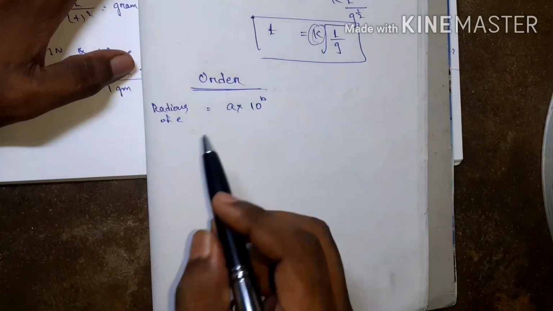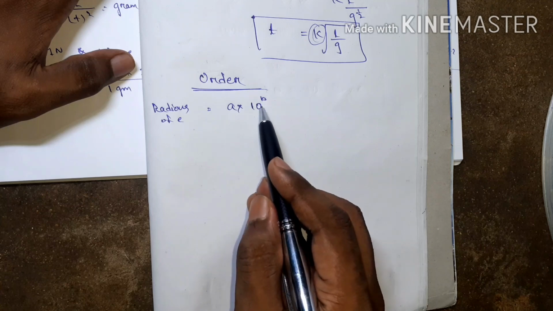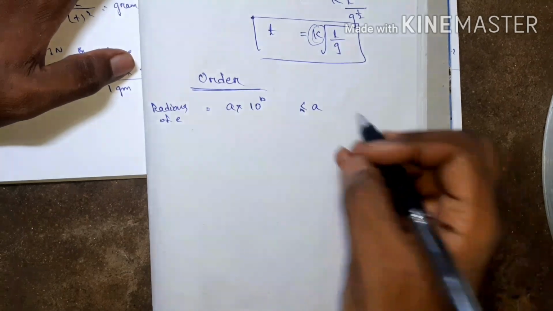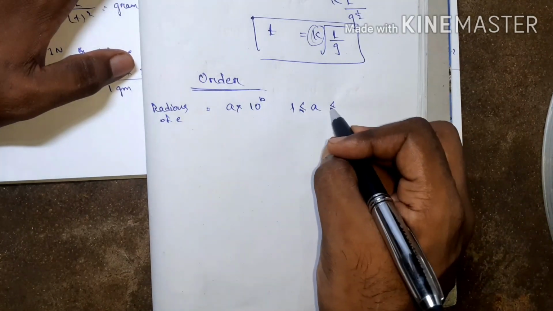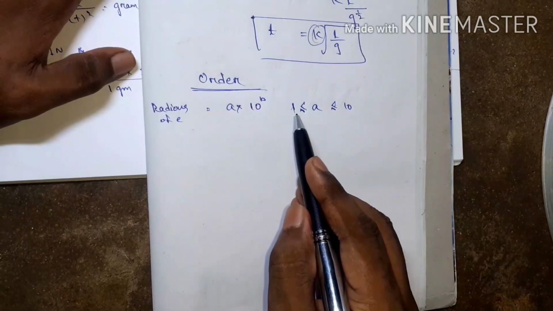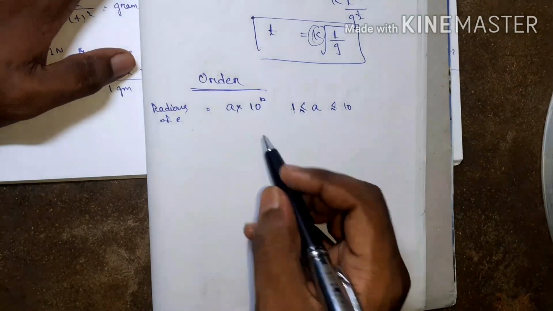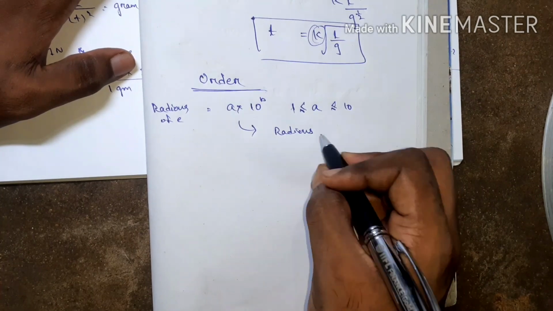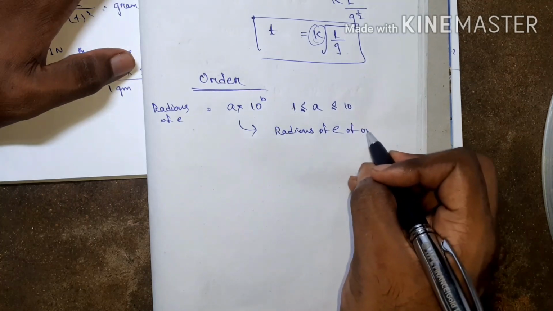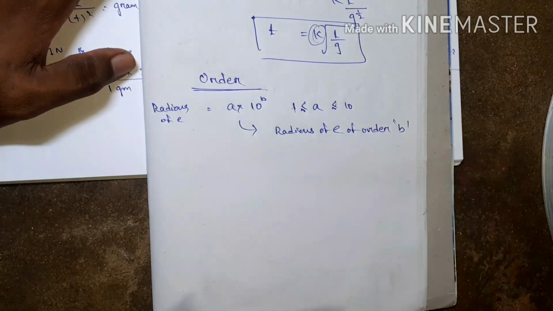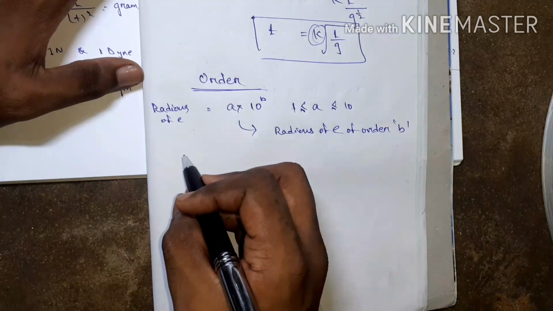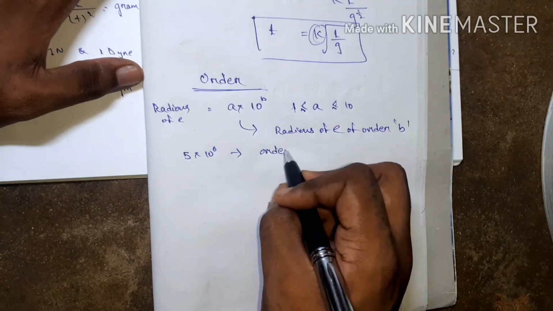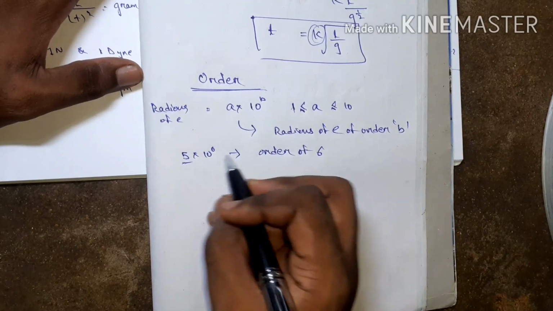Then go for order. Order is always represented as a into 10 to the power b. a is always greater than 1 and less than 10. Then I can say the radius of an electron is of order b. Okay, let's take an example. If it is given 5 into 10 to the power 6, then the order is what? 6, because a is between 1 and 10.